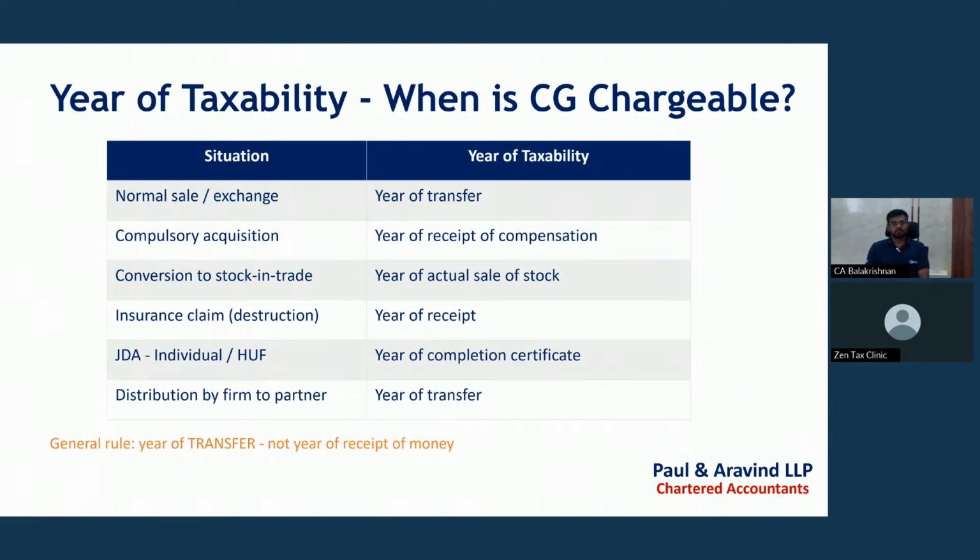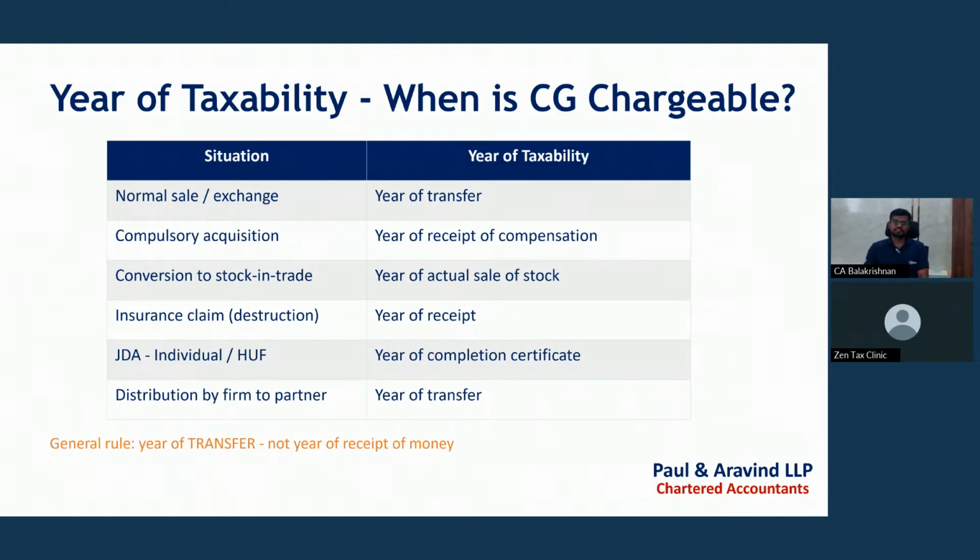So I have given the situations and the year of taxability. First, for a normal share exchange, we need to pay the tax in the year in which the transfer took place. For compulsory acquisition, we need to pay the tax in the year of compensation, because we don't have funds at the time. Conversion of stock in trade: if stock in trade is converted into a capital asset, or if a capital asset is converted into stock in trade, then the tax needs to be paid in the year such stock is sold.